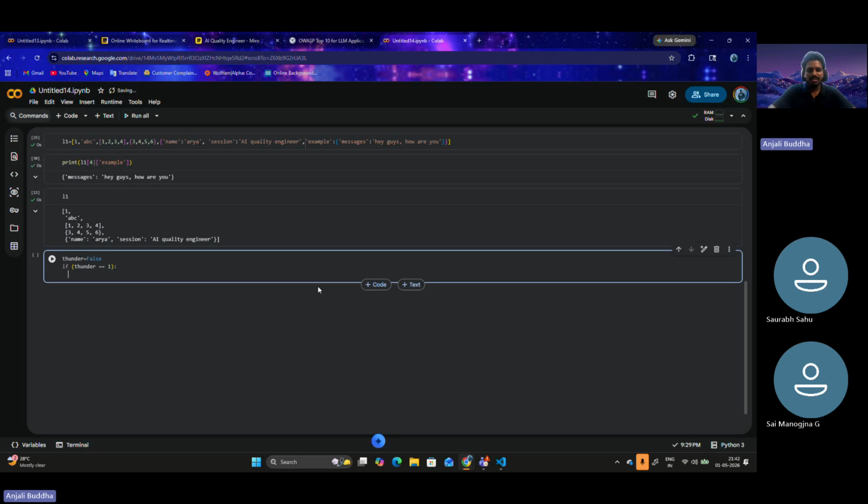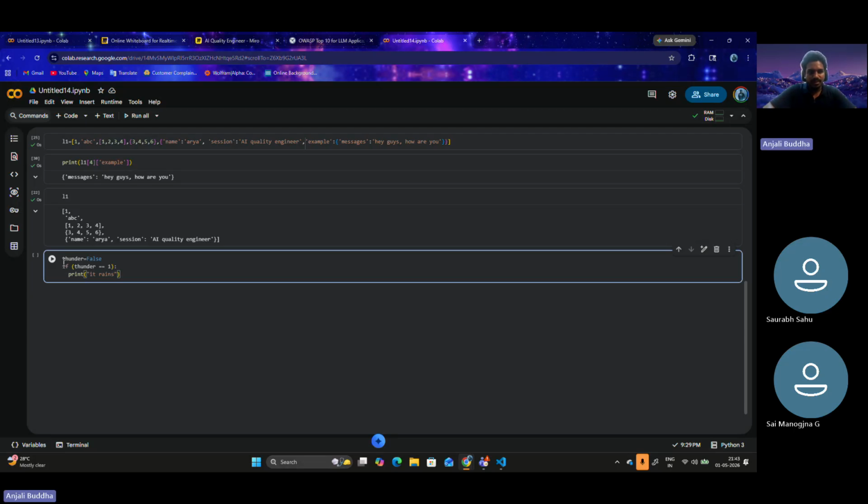It's a condition we need to write. So this is the syntax: if, within brackets, we write the condition and then a colon. Every time in Python, you can see a gap, right? So let me just type it. It rains.